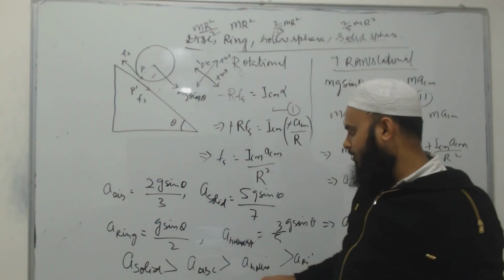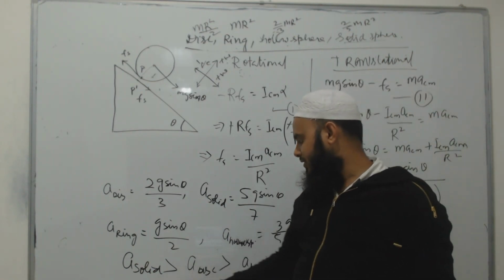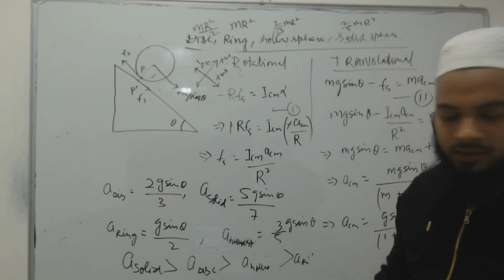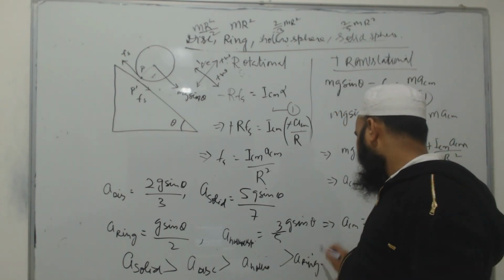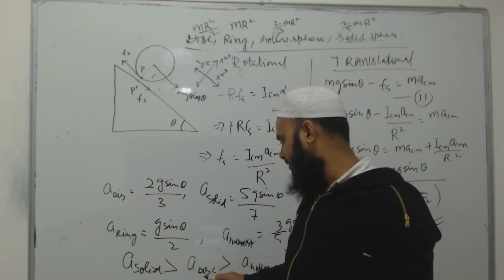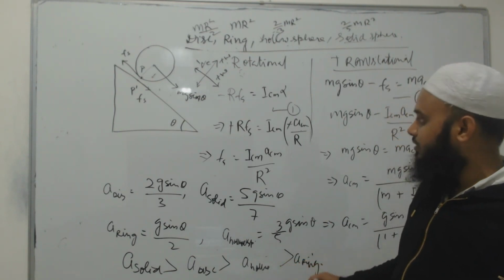So you are seeing how we calculate the acceleration of the center of mass of the solid sphere, disk, hollow sphere, and the ring. The acceleration of the solid sphere is the greatest, then the disk, then the hollow sphere, then the ring.